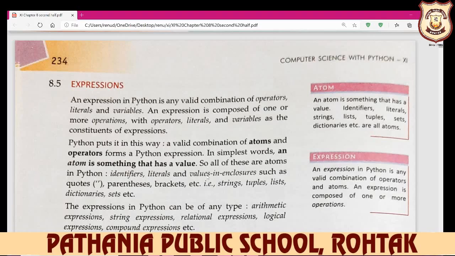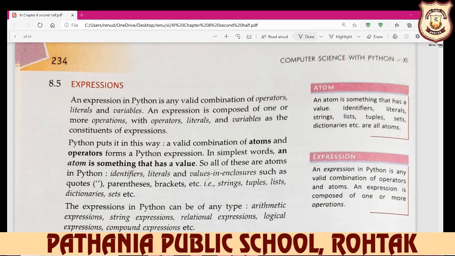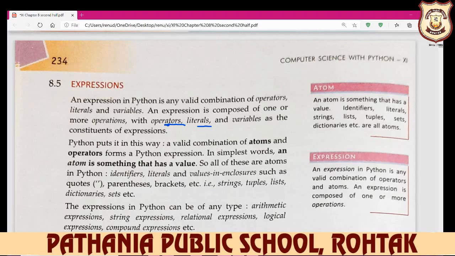Today we do expressions. What is the meaning of expression? Expression means the combination of operators, the combination of variables, the combination of literals. In short, we can say that when one or more operations are combined together, that is your expression. In an expression, there may be more than two operators, more than two literals, or more than two variables also.